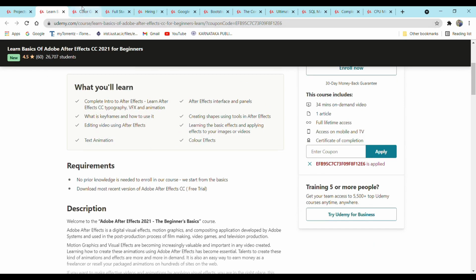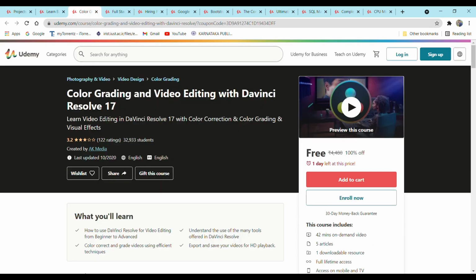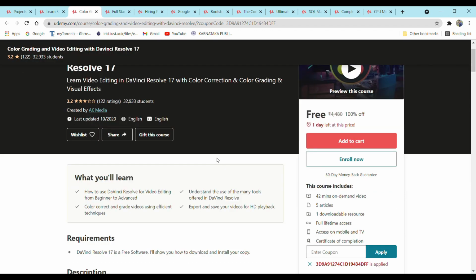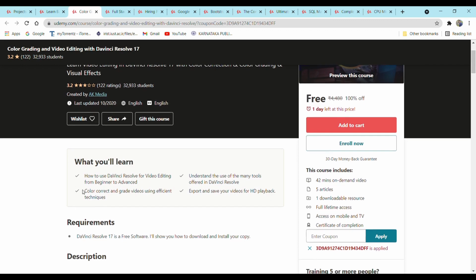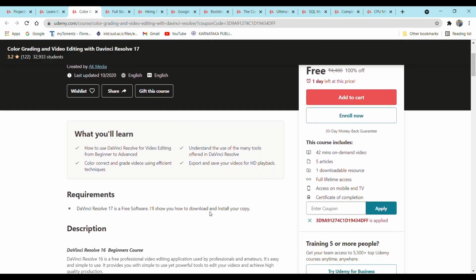The third is Color Grading and Video Editing with DaVinci Resolve 17. This is also about video editing. DaVinci Resolve is a software which is used for video editing. In this course you will learn how to use DaVinci Resolve software, and they will explain basic to advanced concepts. All the concepts are explained. If you are interested in editing, then please learn with this course.